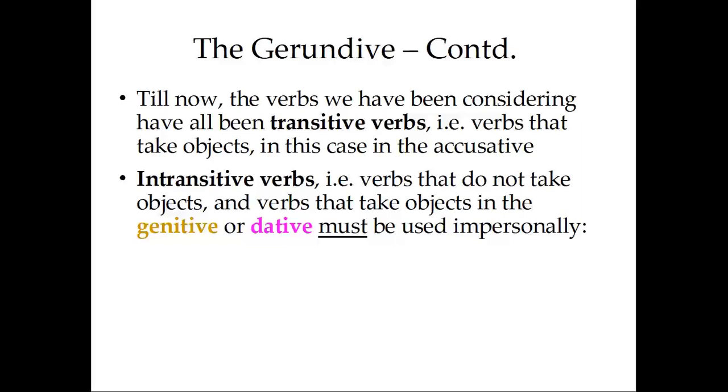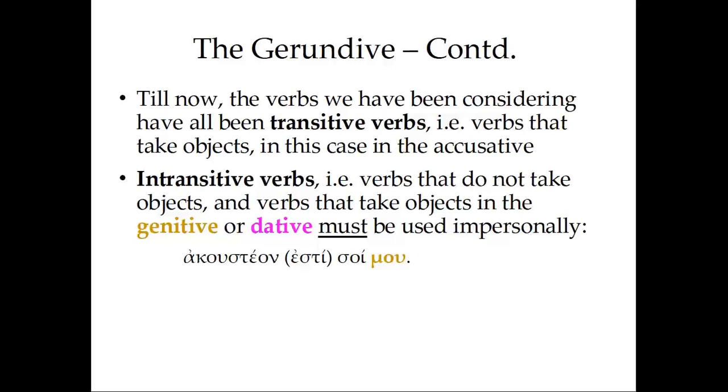Like for instance, pisteo, I trust. Whom you trust, or what you trust, goes into the dative. So if we wanted to say that something or someone is to be trusted, we would have to use this impersonal construction. Let's look at another example. Akouo, we know how to form the gerundive of this. We drop the omega, and we add that sigma. We add the teon. So, akousteon esti soi mou.